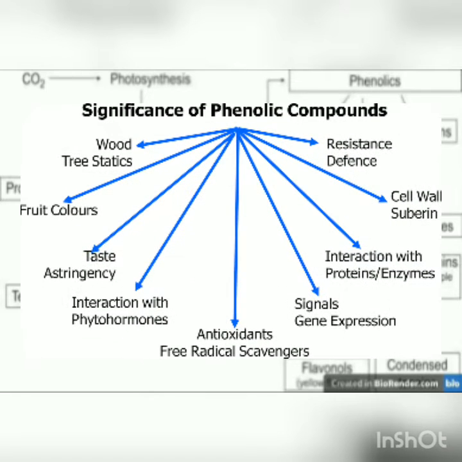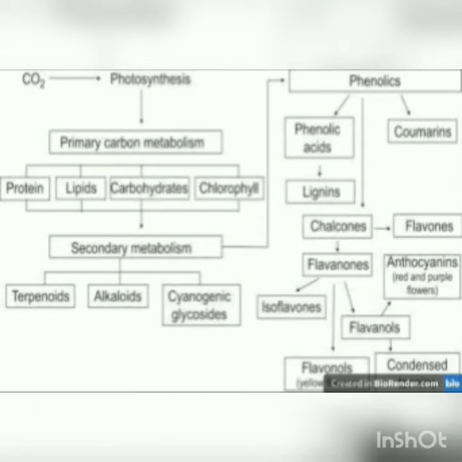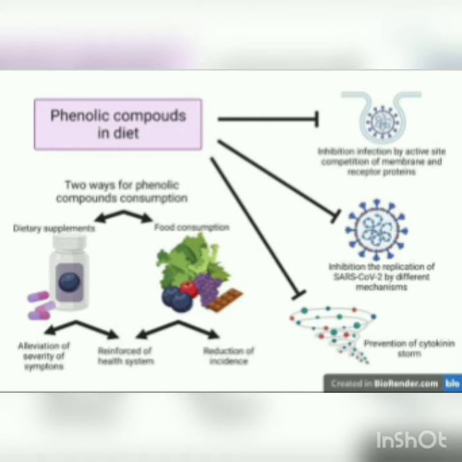There are several significances of phenolic compounds. They act as a good trait in fruit color and taste, interact with phytohormones, act as an antioxidant, act as a signal for gene expression, and act as a resistant defense. There are two ways for phenolic compound consumption. Firstly, dietary supplement, then the other is food consumption. Phenolic compounds in the diet inhibit infection by active site competition of membrane and receptor proteins. They inhibit the replication of SARS-CoV by different mechanisms. They prevent cytokine storm.